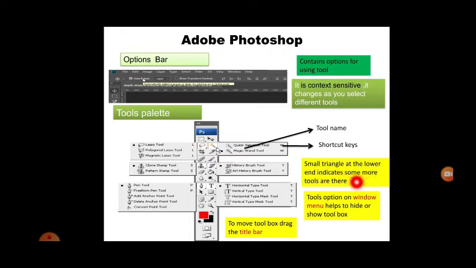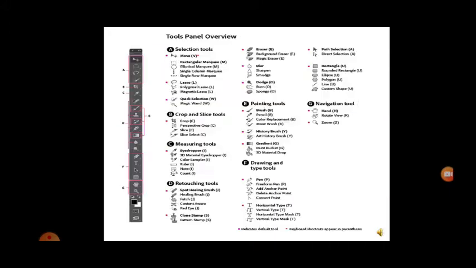So a small triangle at the lower end indicates some more tools are there. When you can see a small triangle at the end of the tools, that indicates there are some more options you can choose. So the Tools option on the Window menu helps to hide or show the toolbox. To move the toolbox, drag on the title bar.